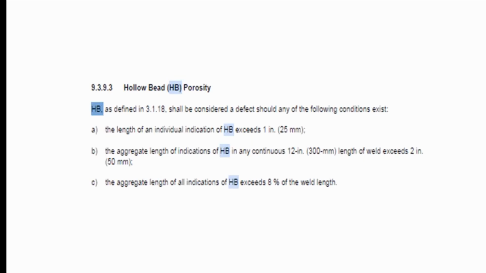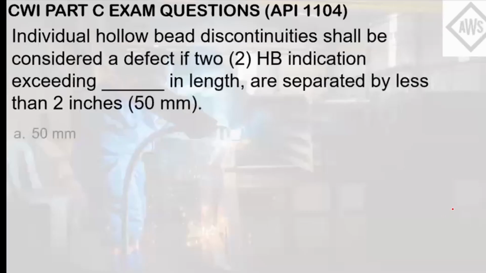Since the problem stated that if two HB indications are separated by blank inches, will it be considered a defect? Letter C of this criteria mentions that the aggregate length of all indications of HB exceeds 8% of the weld length, meaning if this criteria is met, then it shall be considered as a defect now. So in this question, it was not specified the weld length in any shape or form. So the answer here is letter E.